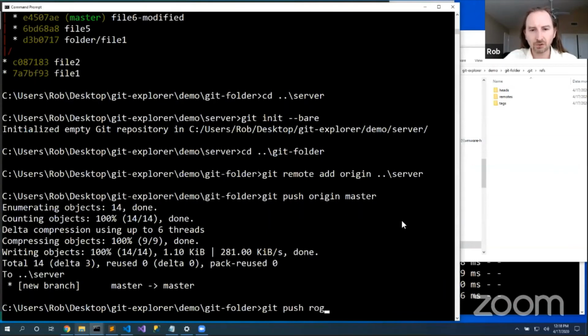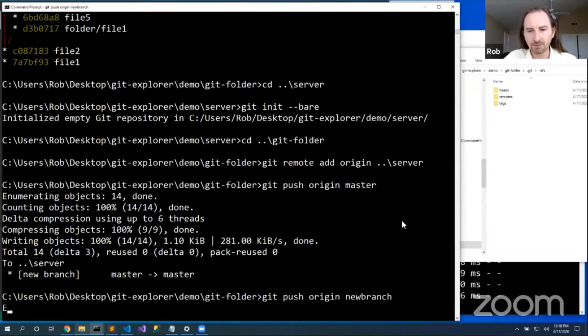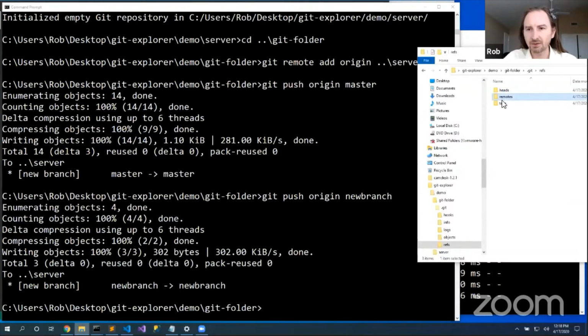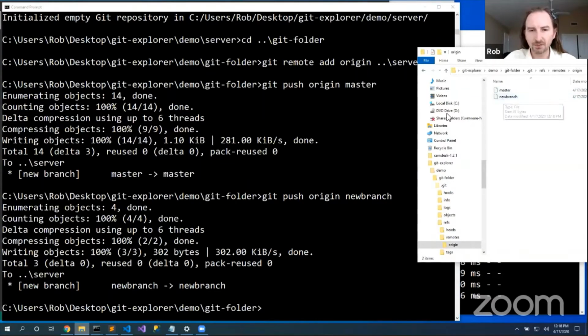Git push origin new branch. And now not only do I have an origin master label there, I also have a new branch label. That's cool.